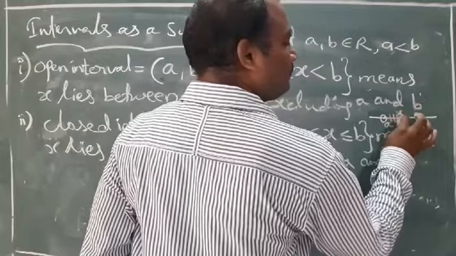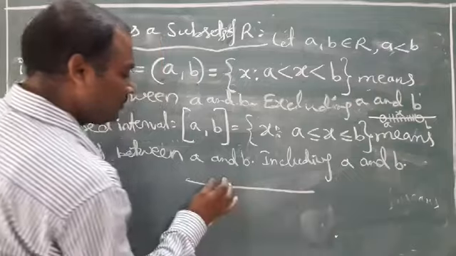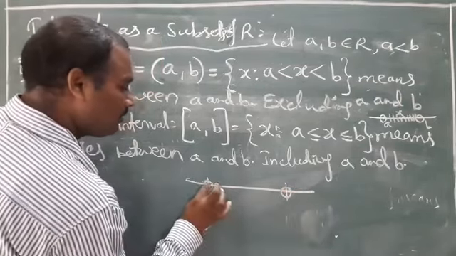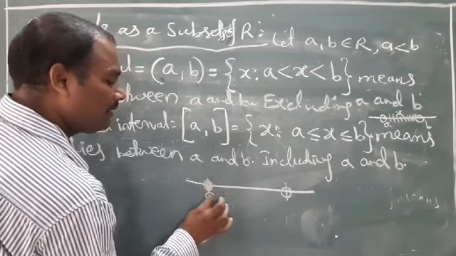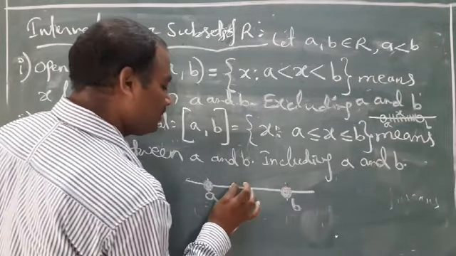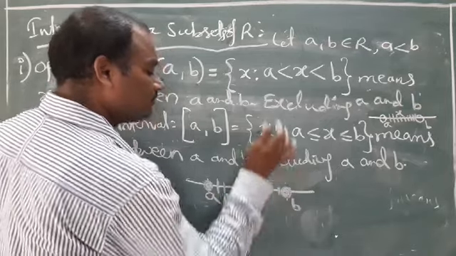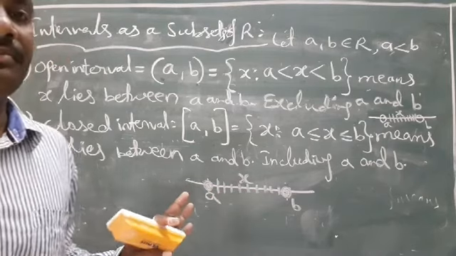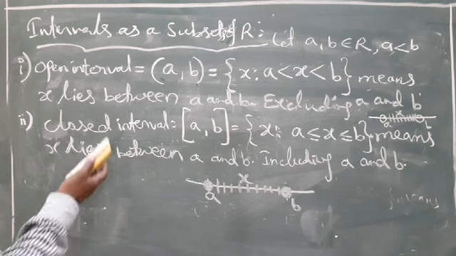X. Here, what does the filled circle mean? Including A, including B. So this is X, including A, including B, and X lies between A and B. That is called closed interval. Okay. Next one.